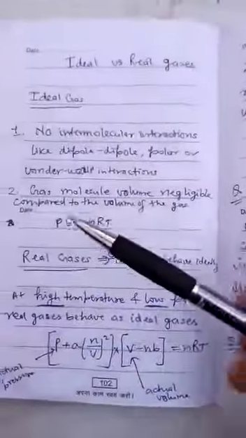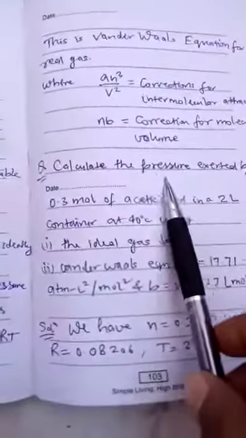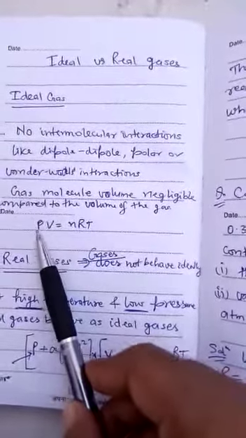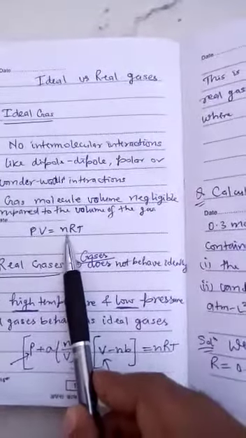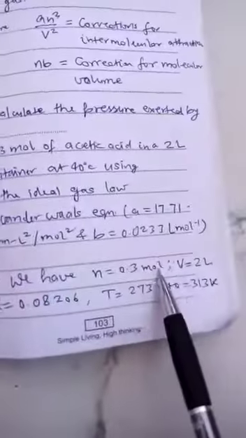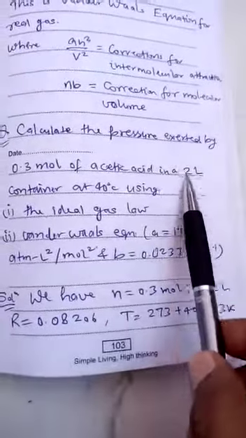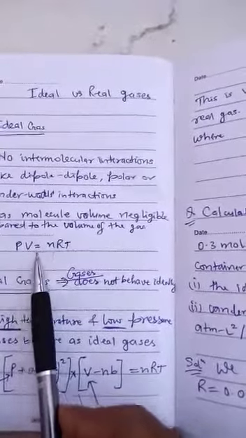As we know, for ideal gas, PV = nRT. What we have to calculate is pressure, means we have to calculate P. Now what we have, n is equal to 0.3 mole. Here the value of n is given. What is V? V is equal to 2 liter. Here you can see 2 liter. It means for this equation V is also given.